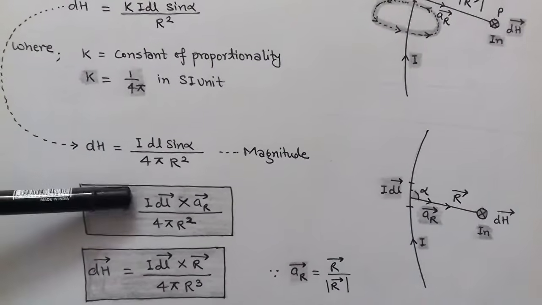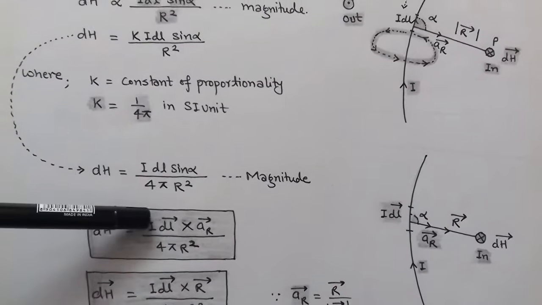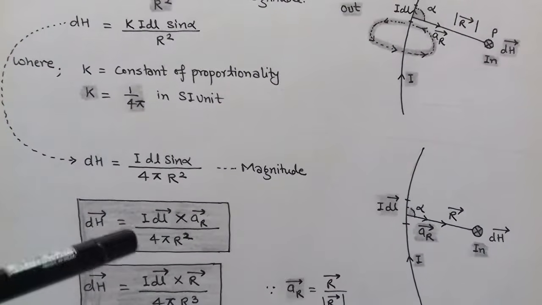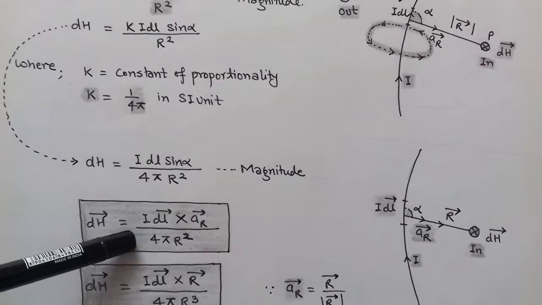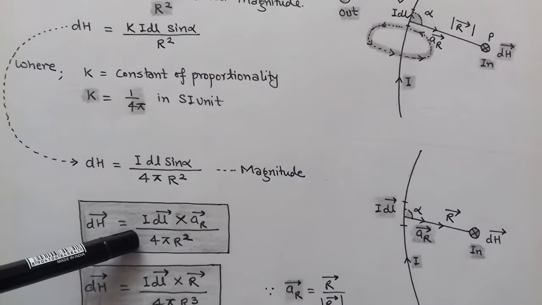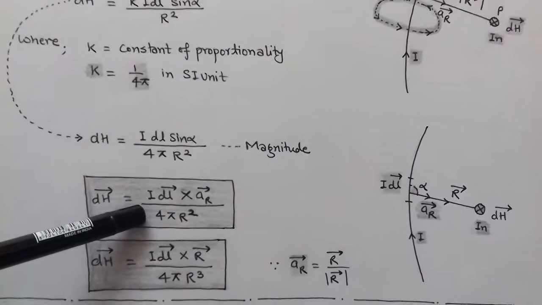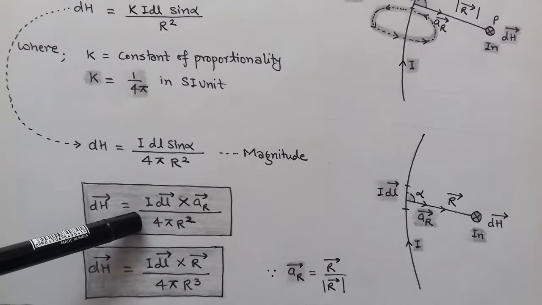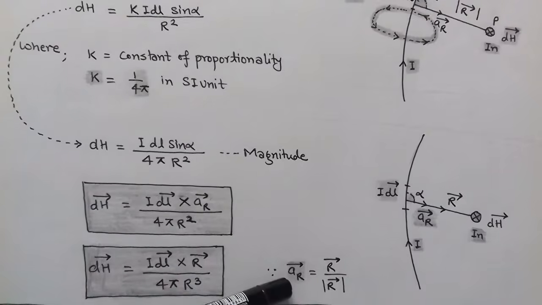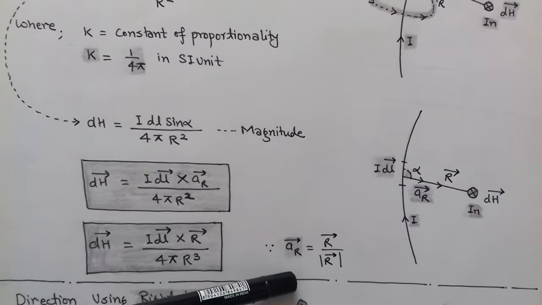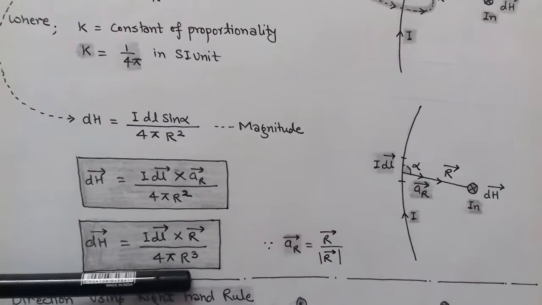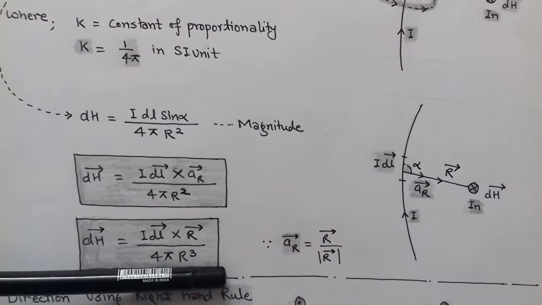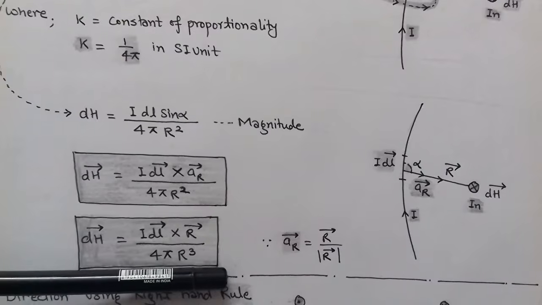By using this we get sine alpha. So in vector form dH vector equals Idl vector cross aR vector, aR is the unit vector, upon 4 pi R square. Now as we know the unit vector aR equals vector R upon its magnitude. By using this formula, we get dH vector equals Idl cross vector R upon 4 pi R cube.